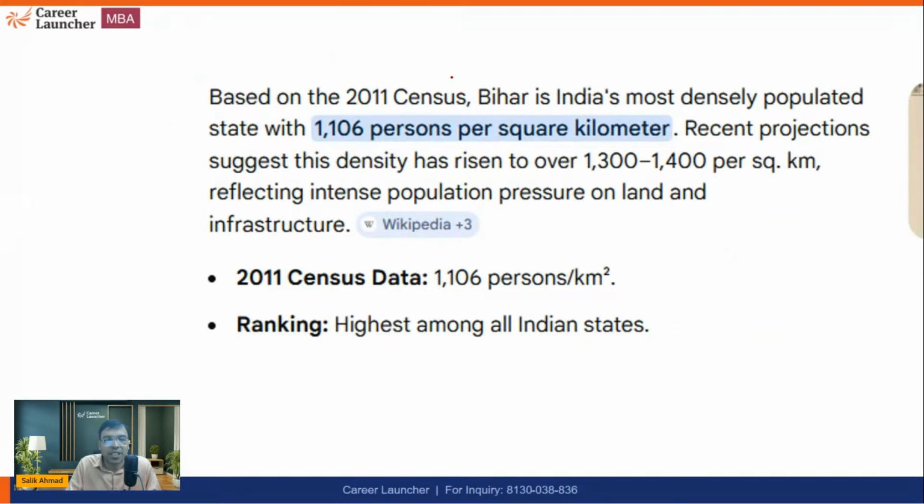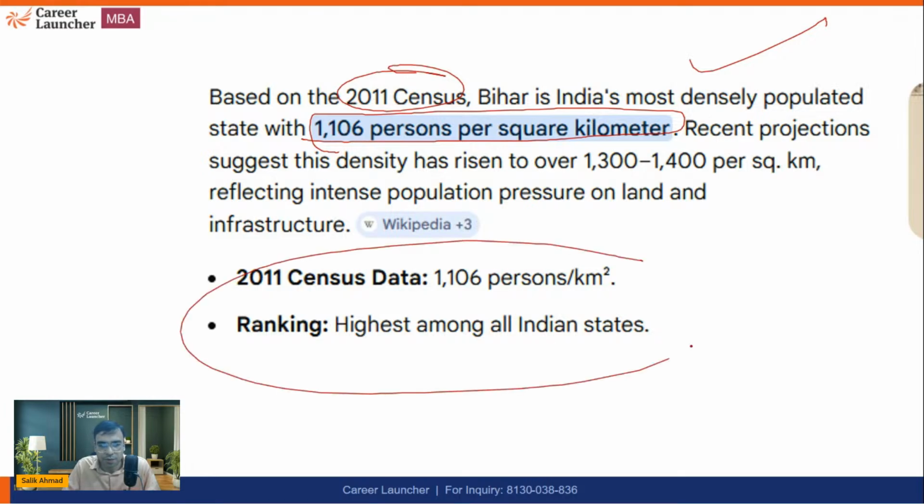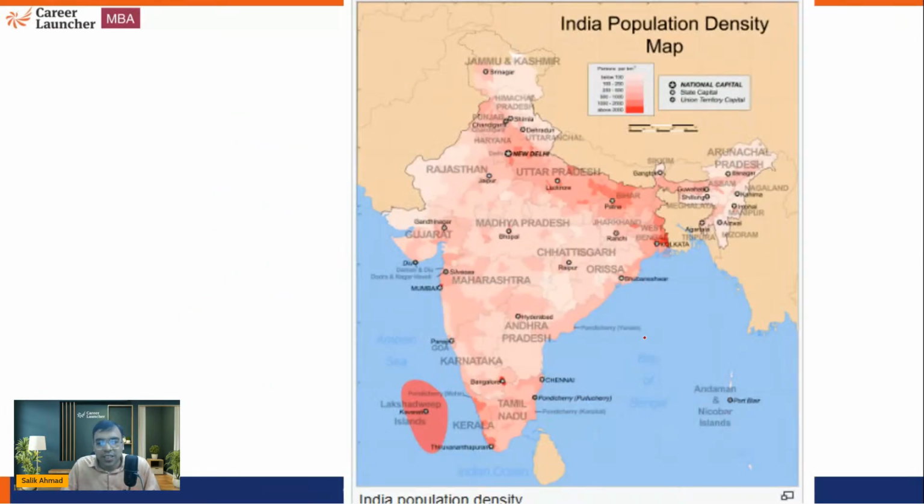And you can see, based on the 2011 census, Bihar is India's most densely populated state with 1106 persons per square kilometer, highest among all Indian states. Yes, if you are adding union territories also, then of course Delhi will be at the top when it comes to density because it is much higher than Bihar. But other than that, Bihar is the most densely populated state.